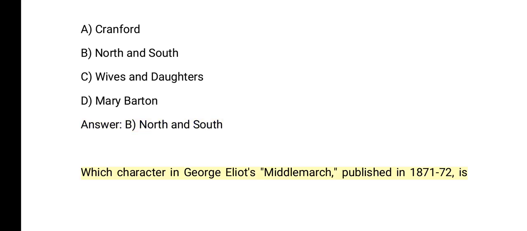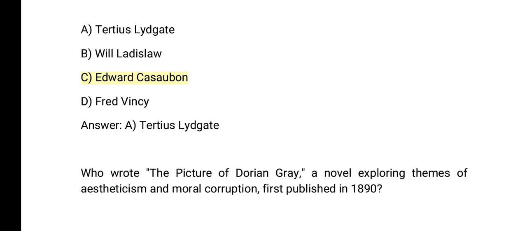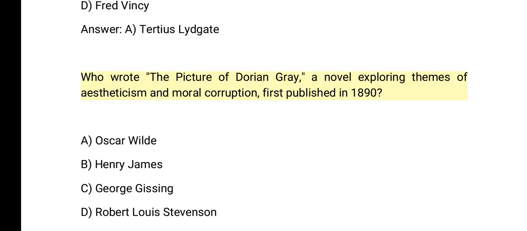Which character in George Eliot's Middlemarch, published in 1871-72, is an idealistic young doctor who marries the wrong woman, leading to personal and professional struggles? A. Tertius Lydgate. B. Will Ladislaw. C. Edward Casaubon. D. Fred Vincy. Answer: A. Tertius Lydgate. Who wrote The Picture of Dorian Gray, a novel exploring themes of aestheticism and moral corruption,